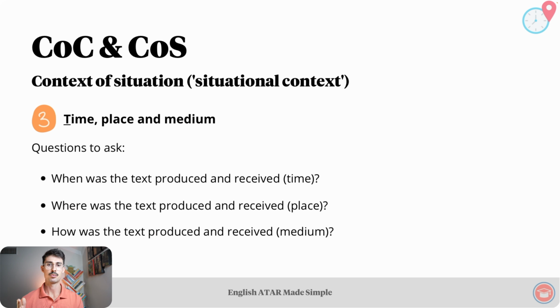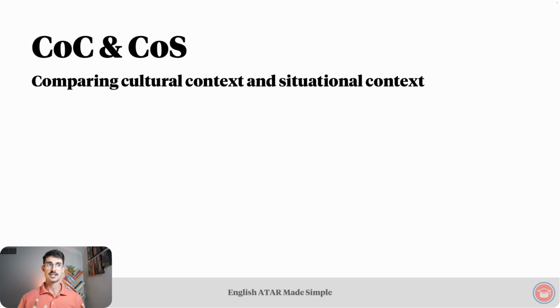Why bring that up with reference to medium? Because in that example, the marketing of the bat signal was a medium of communication. It communicated information about the movie. A final thing to discuss before turning to how all of these puzzle pieces fit together is how cultural context and situational context relate to one another.